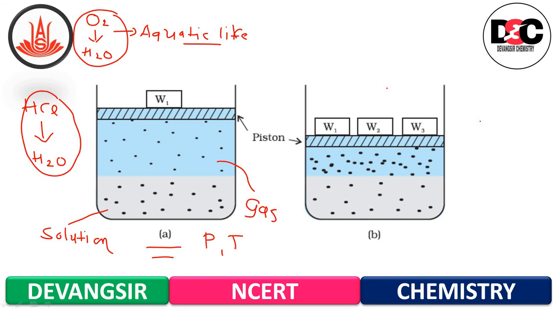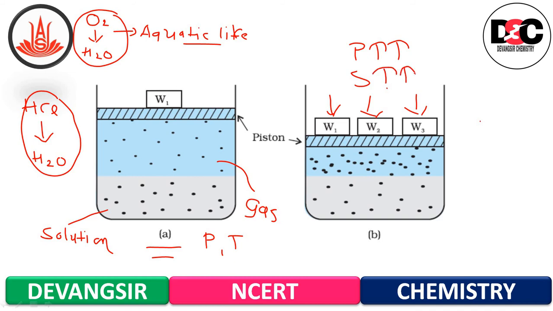Now increase the pressure over the solution by compressing the gas to a smaller volume. Means here increase the weight, so you can see that the weight has increased, so automatically the pressure will rise and the solubility will also rise.